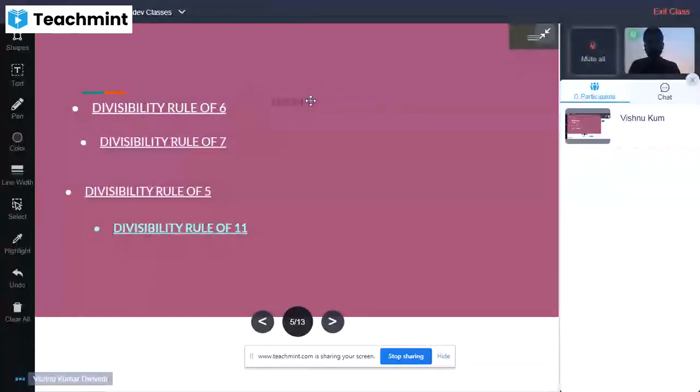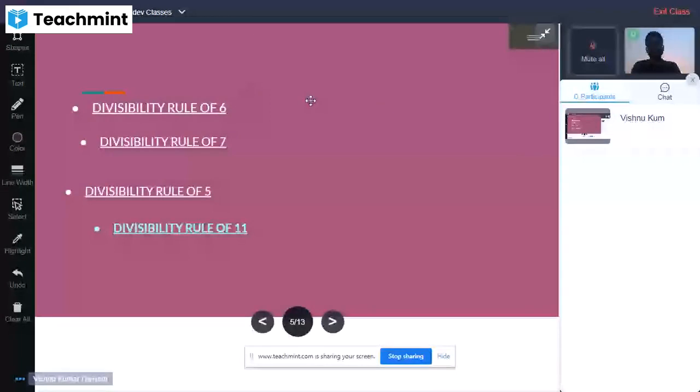In the resultant, we will get 2. Sorry, it is not divisible by 6 even though the last digit is 6, so the rule does not work here.